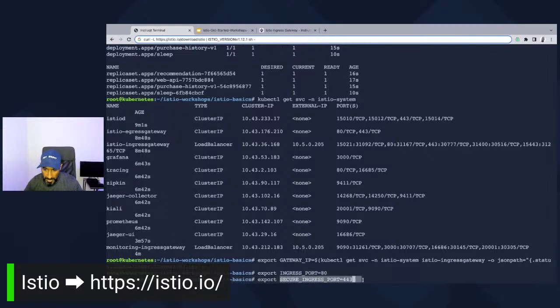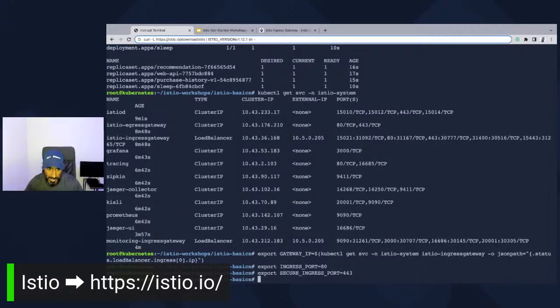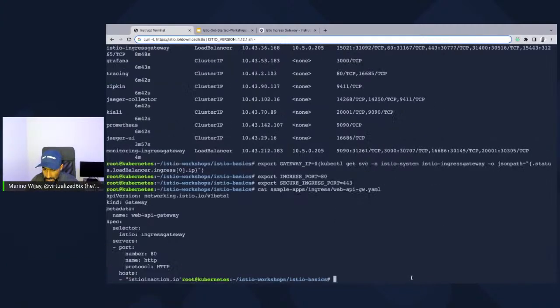And then we can come back later on and access it using TLS with the secured port. So even if you curl to it right now, it will not work. Now, there is a file that we need to deploy. If you follow below, there is a copy paste command that'll output the web API gateway YAML configuration. Let's look at it quickly.